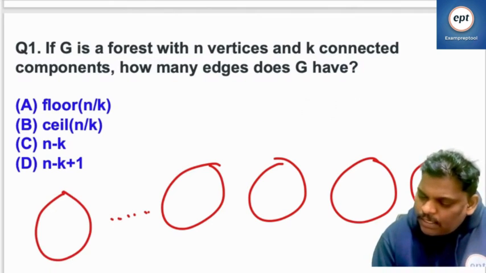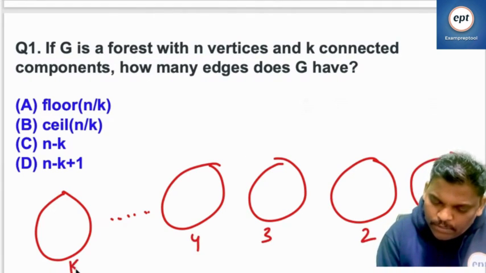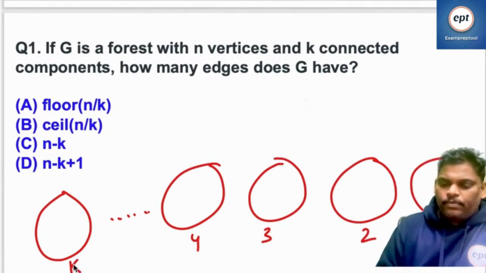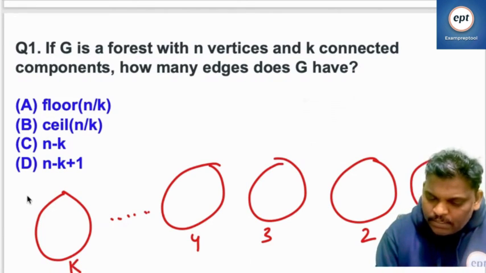Let's number them: 1, 2, 3, 4 and so on up to k components. And one more thing: G is a forest.